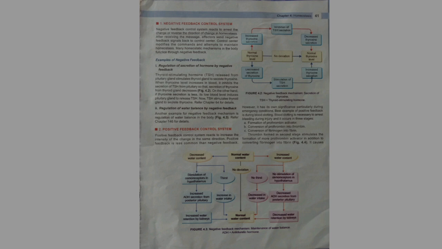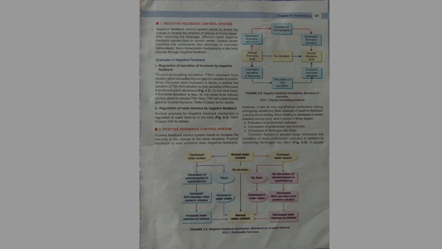Blood clotting is necessary to arrest bleeding during injury and it occurs in three stages. A. Formation of prothrombin activator. B. Conversion of prothrombin into thrombin. C. Conversion of fibrinogen into fibrin. Thrombin formed in the second stage stimulates the formation of more prothrombin activator, in addition to converting fibrinogen into fibrin.